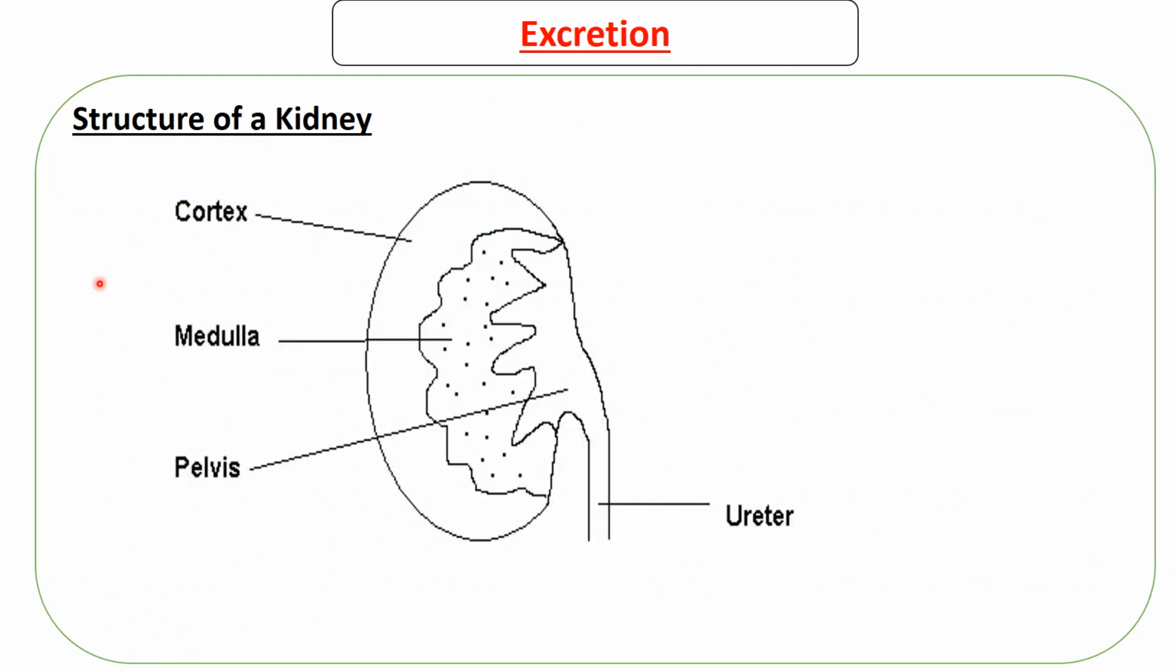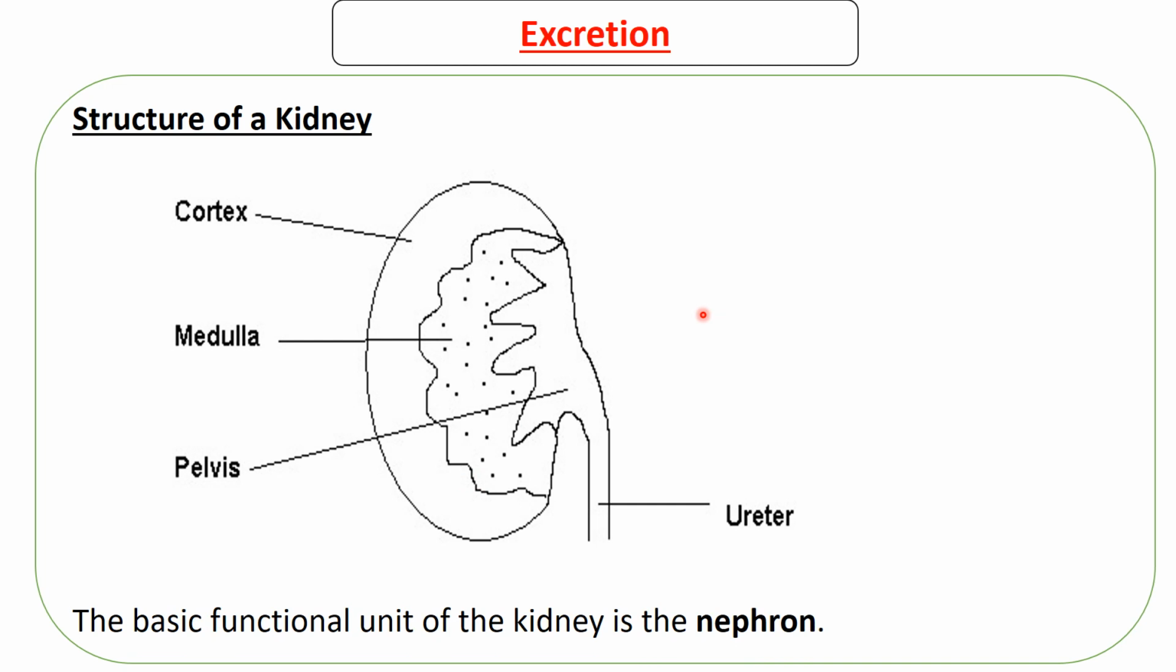So let's take a look at the structure of a kidney. This is basically the structure of a kidney. It has the ureter, then it has the medulla, then just between the medulla and the ureter there is the pelvis, then outside there is a cortex. The basic functional unit of the kidney is the nephron. What does this mean? It means the kidney is made of smaller units that do the actual job, called nephrons. Okay, so we're going to start with the nephron. Once you understand the nephron, then you understand how a kidney works.